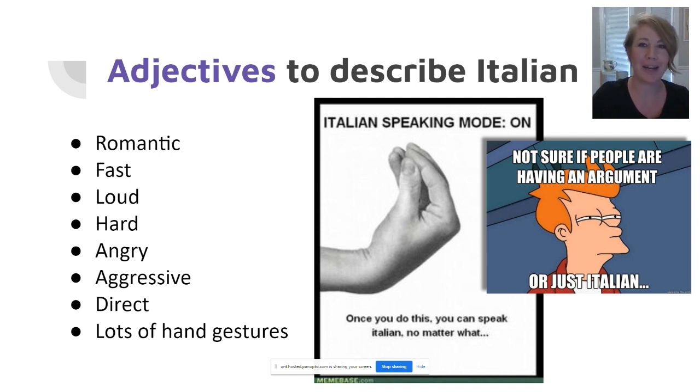So let's first talk about Italian. I've had students tell me that they think this language sounds romantic, but I've also had students tell me that this language sounds fast, loud, hard, angry, aggressive, and direct. Also, that when they think of Italian, they think of speakers who use lots of hand gestures. So for the most part, a lot of potentially negative sounding adjectives were used to describe the Italian language.